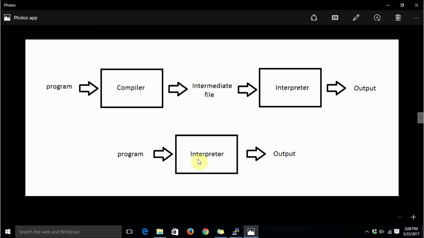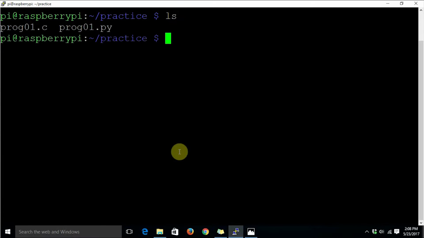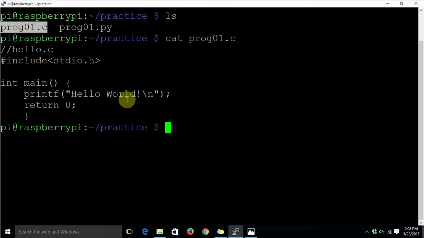So let's see an example of a program in a compiled programming language. I have already prepared an example. Let's see a simple C program. We are going to use a C program for explaining how a compiled programming language works. Now this is a simple C program. It just prints hello world, the signature program for getting started with programming in any programming language.